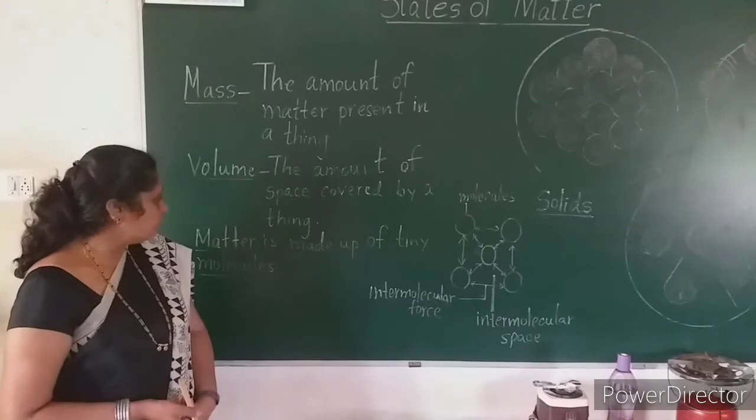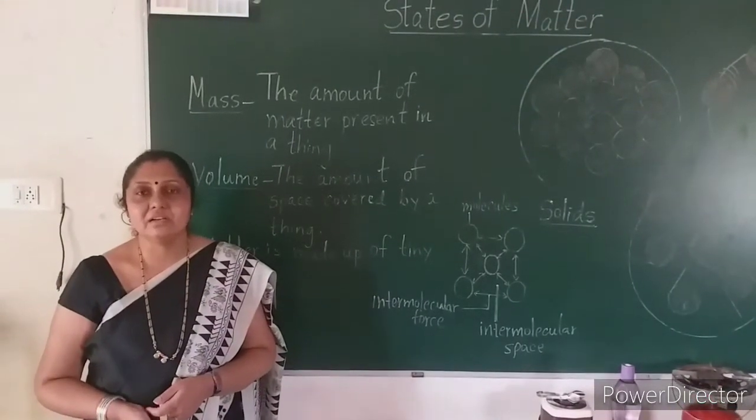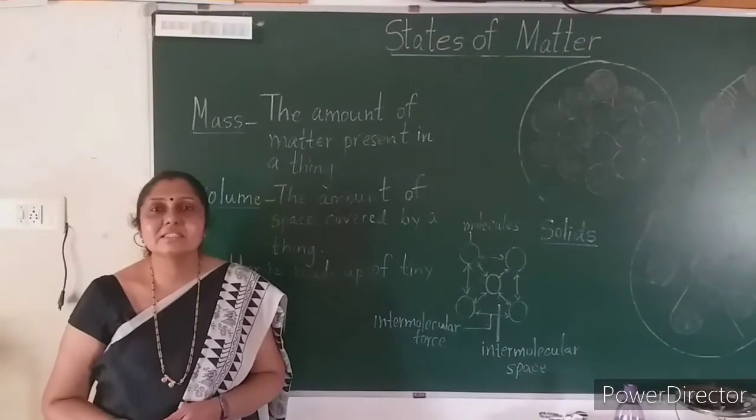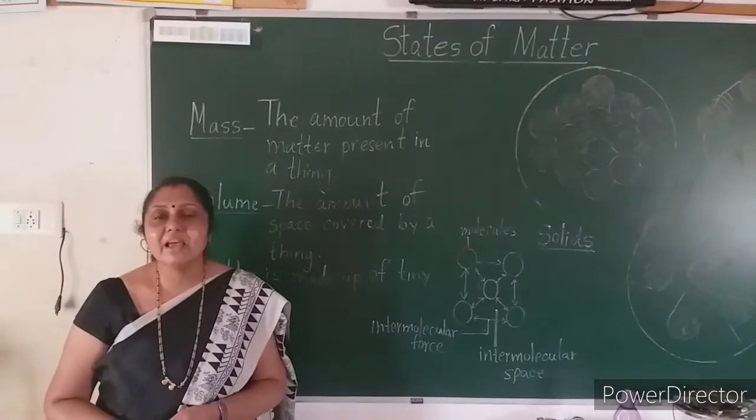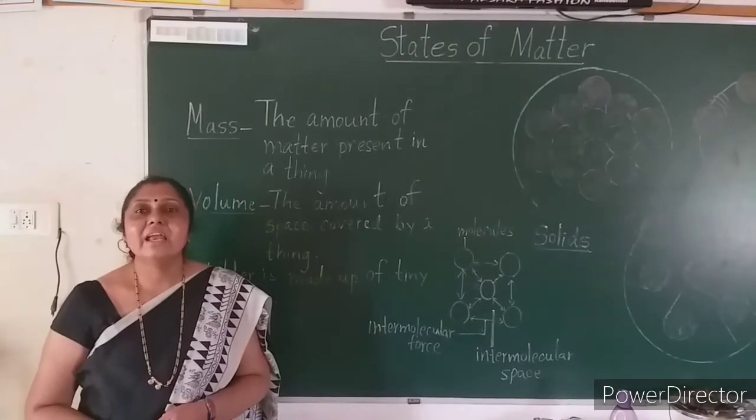Now you come to know the very important definition here. What is matter then?